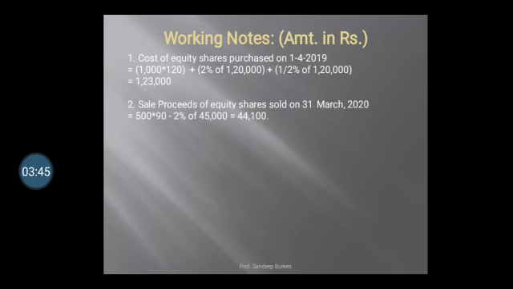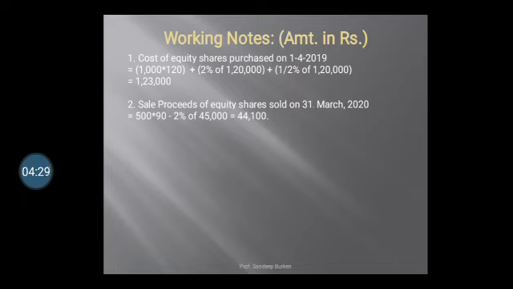Second working note is of sale proceeds of equity shares. So we have to calculate the sale price. 500 into 100 is the face value, but the sale price is given after that, which is 90 rupees. So we will consider 500 into 90 minus 2% of 45,000, that is 2% brokerage we have to minus. At the time of purchase we have to add, at the time of sale we have to minus. So 45,000 minus 2% of 45,000, the answer is coming 44,100. This is the sale price.